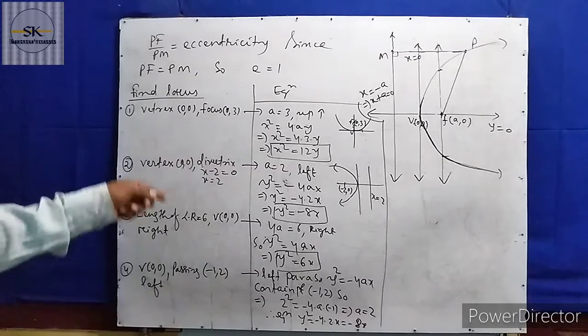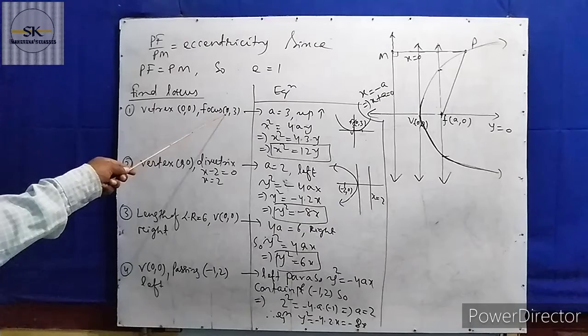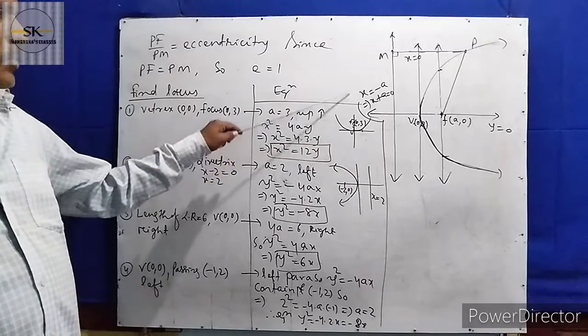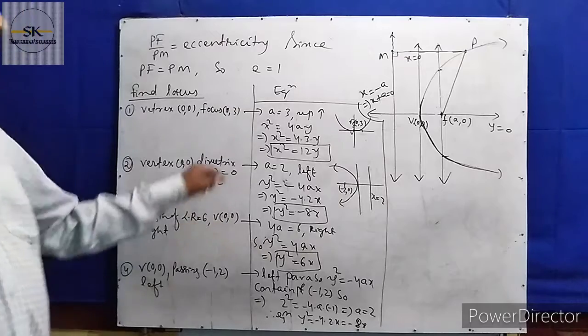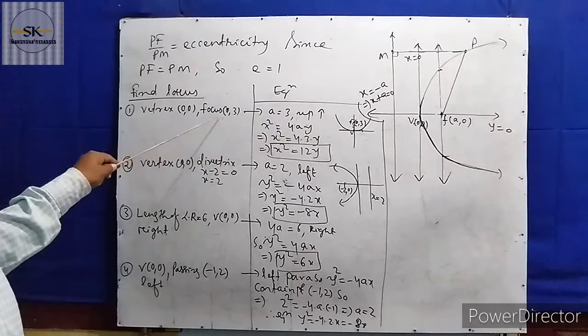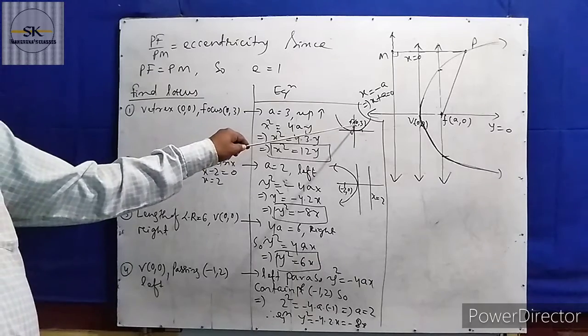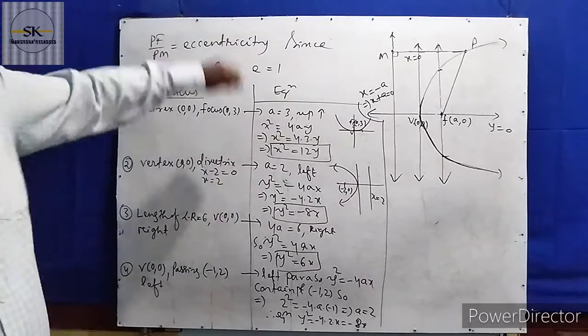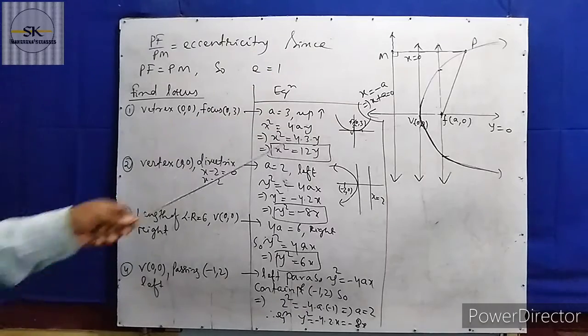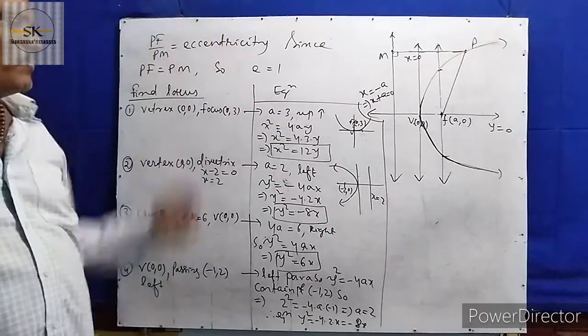Here the x value is 0 and the y value is 3, so the point lies on the y-axis. The focus lies on the y-axis in the positive direction, so the parabola should open upward. This is the up parabola.